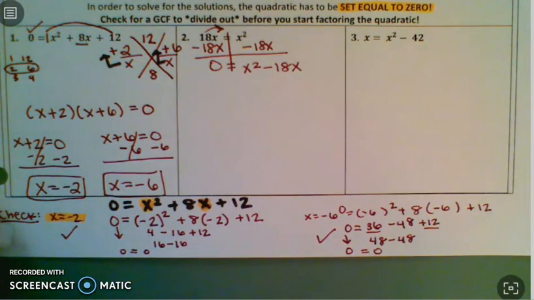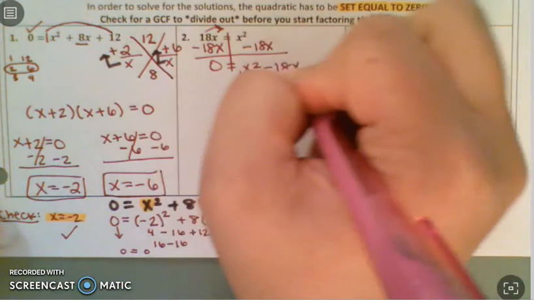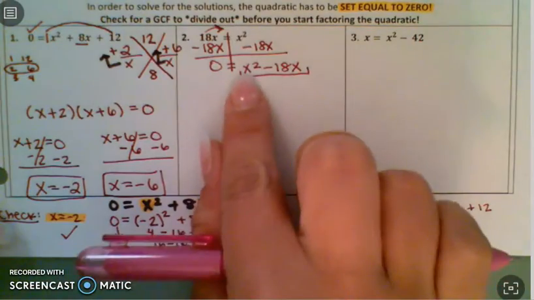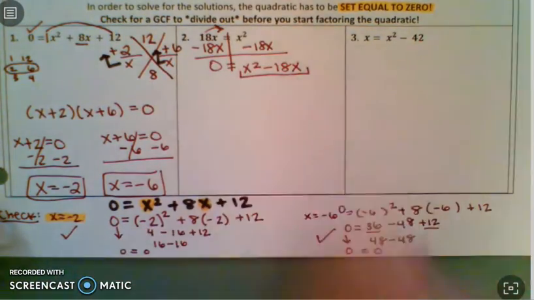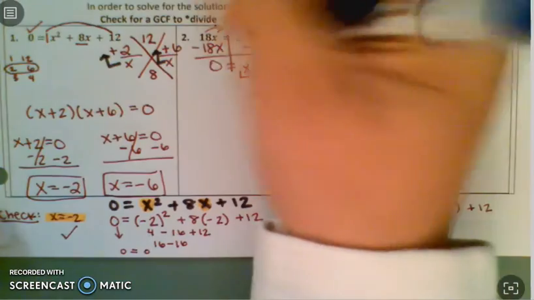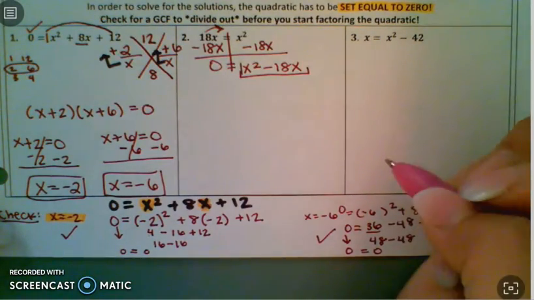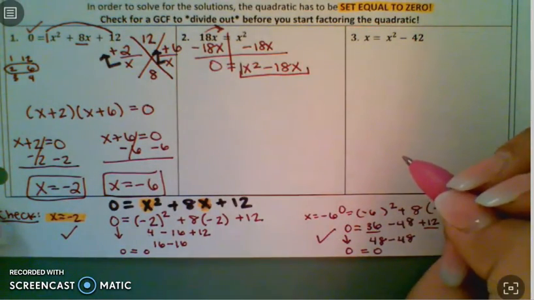Okay, next we're factoring. So I need to factor this piece right here. Well, there's only 2 pieces, right? It's not a trinomial, it's a binomial. So we have to ask ourselves, is there a number that's going to go into this one and this one? Well, no, because the number in front of x squared is just a 1. Okay, but there's also letters that can go into both.